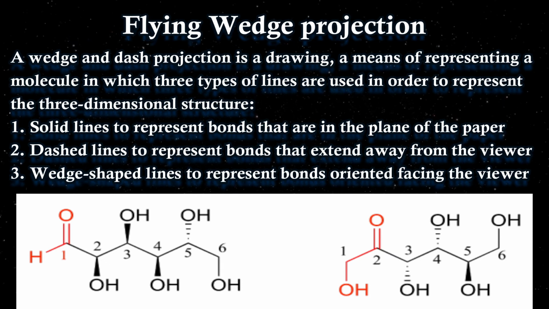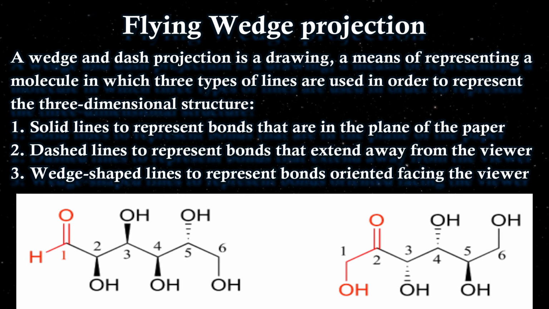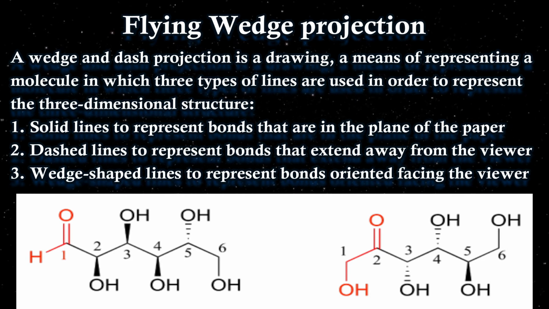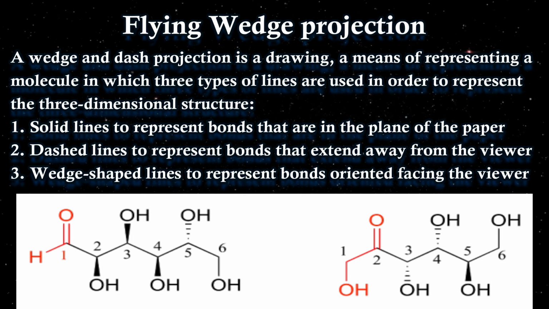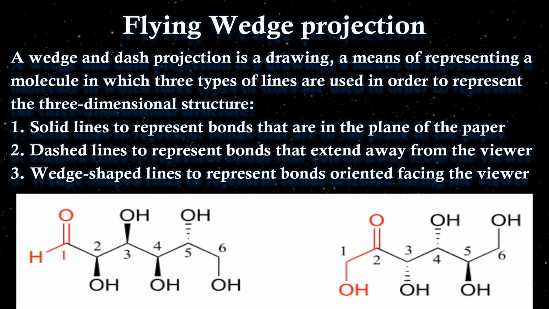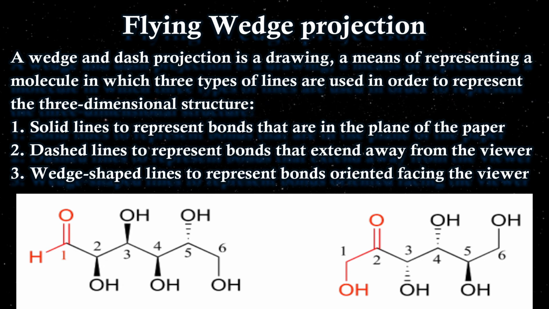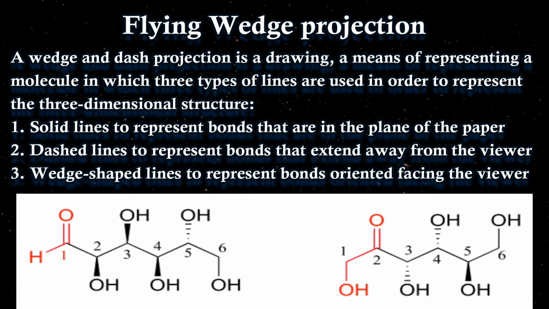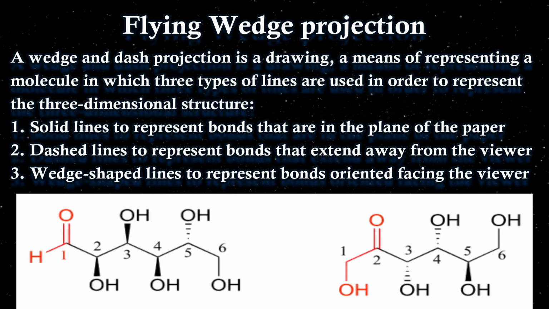Now what is the importance of this flying wedge projection, that we will discuss. Let us try to imagine what an elimination reaction is and how it occurs. As you can see in these two structures, 1 2 3 4 5 6 is written. This is nothing but the number of carbon centers. It may be a chiral center, may not be a chiral center, but this above and below representation can be done.